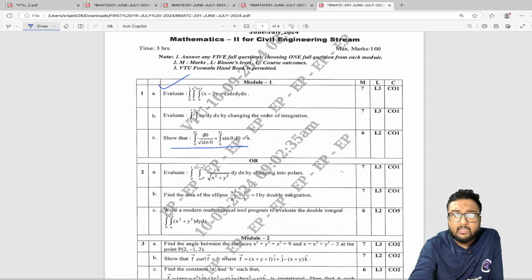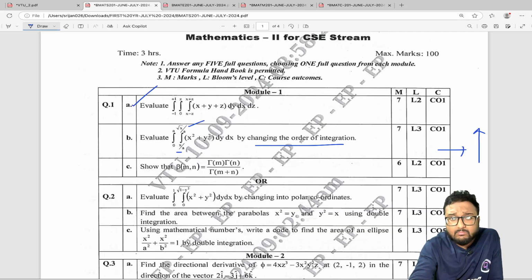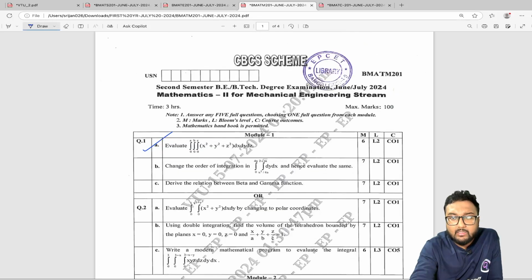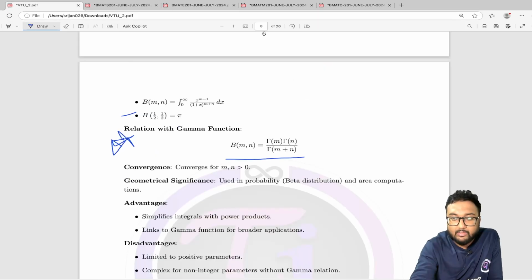And not only that, let me just show you. They can dedicatedly ask you to show the proof of this particular property, right? You can see here in the CSE question, you can see the same thing in the mechanical engineering question, that is derive the relation between beta and gamma function, as you can see. So very, very important from exams perspective, this one.